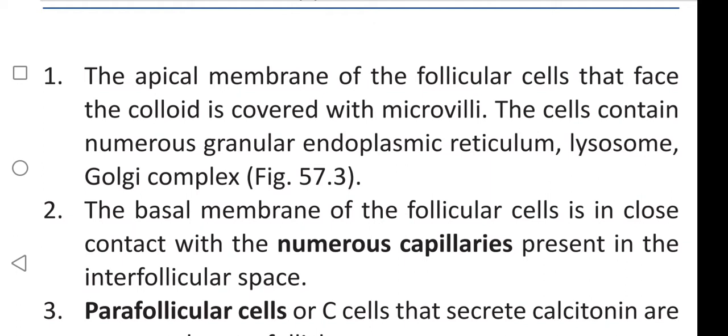The cells contain numerous granular endoplasmic reticulum, lysosomes and Golgi complex. What are the granular structures contained in the cells? Endoplasmic reticulum, lysosome and Golgi complex.